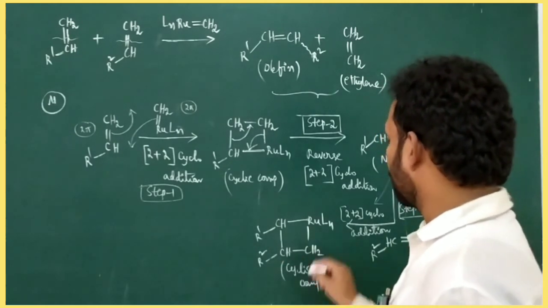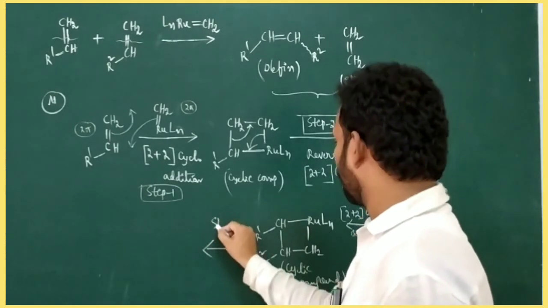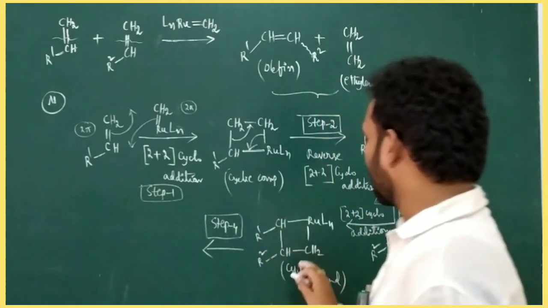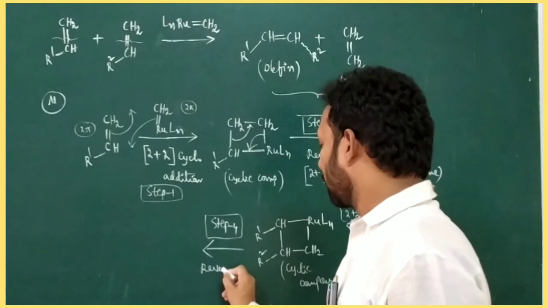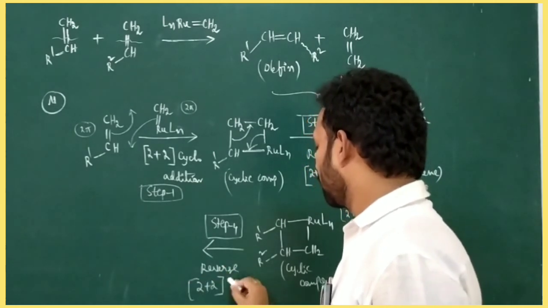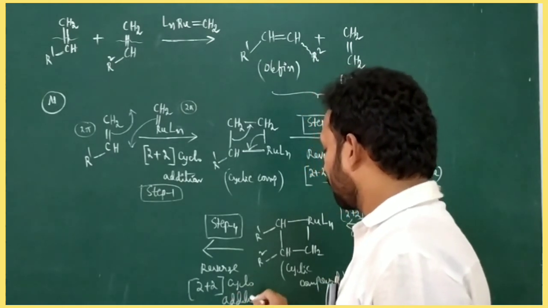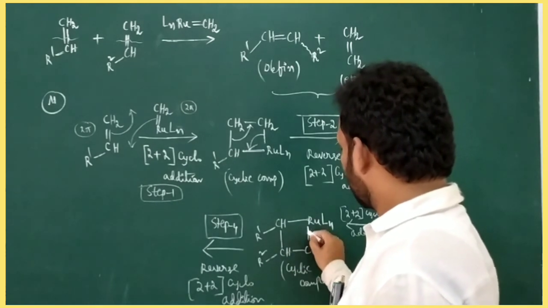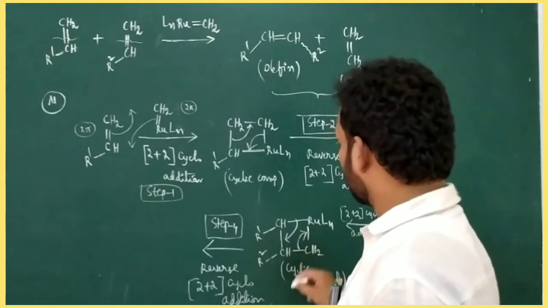So again this cyclic compound is involved in step 4. Again a reverse 2+2 cycloaddition reaction takes place. Here two sigma bonds are involved in the ring opening reaction like this to form 2 pi systems.